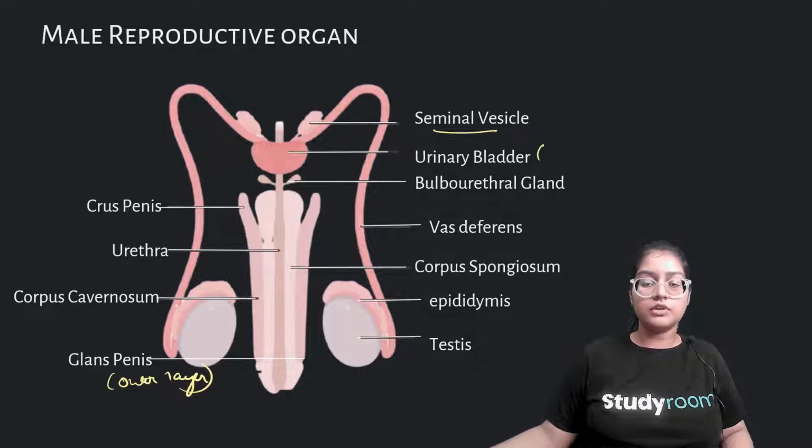So I hope you remember now the different parts of the male reproductive organ. We have seminal vesicle, urinary bladder, bulbourethral gland, vas deferens, corpus spongiosum, epididymis, testis, glans penis, corpus cavernosum, urethra, and crus penis. So when you are asked to make a labelled diagram of the male reproductive organ, you have to make this particular diagram.